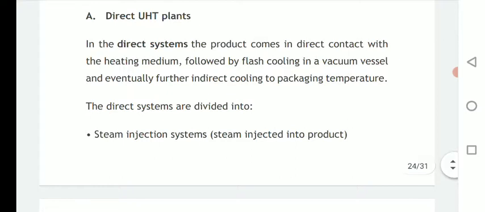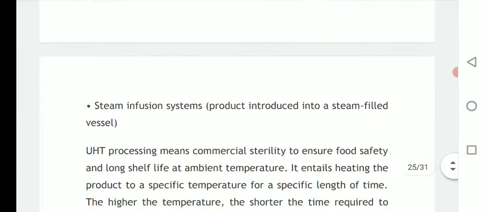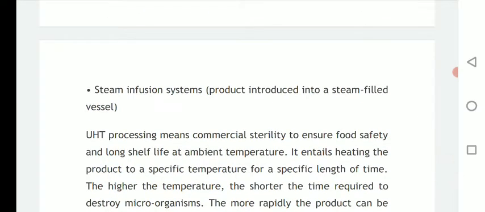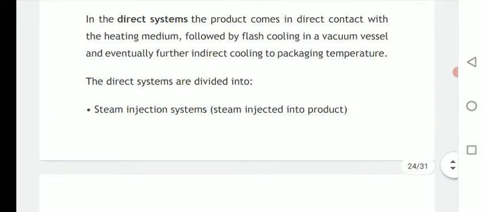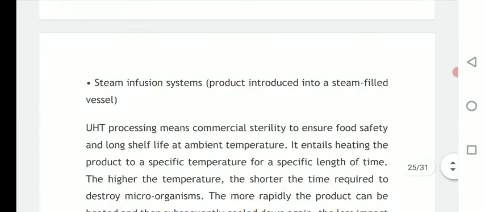So the direct systems are divided into the steam injection system, where steam is directly injected into the product, and the steam infusion system, where the product is introduced into steam filled vessels. So these are the two systems of direct ultra high temperature plants.